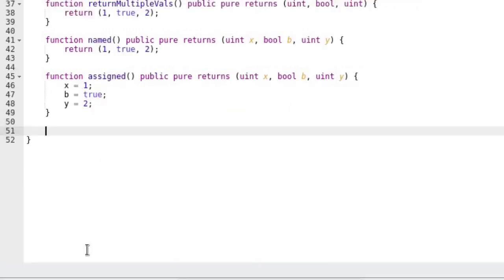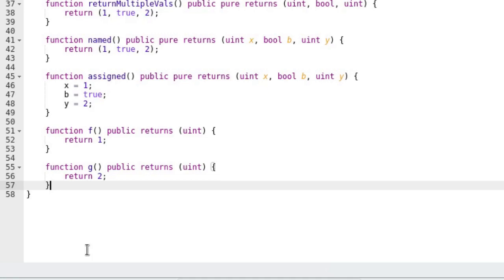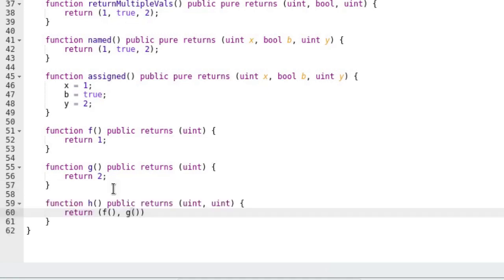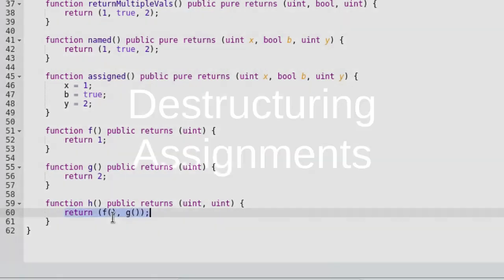When is it useful to return multiple outputs? It's useful when you want a function that collects outputs of several functions and returns all of them in a single function call. Let's say that we have functions f and g. One way to get the outputs of f and g is to call the functions individually. That's 2 function calls. Another way is to write a function that calls f and g and returns the 2 outputs in a single function call.